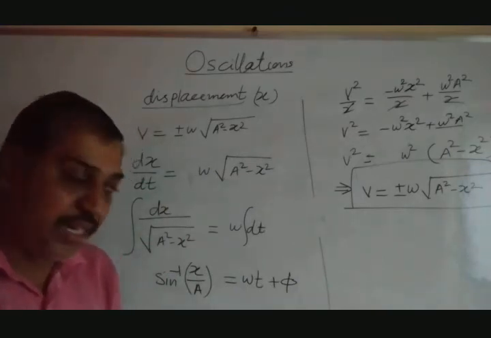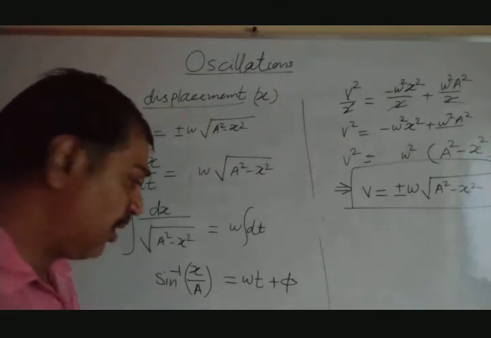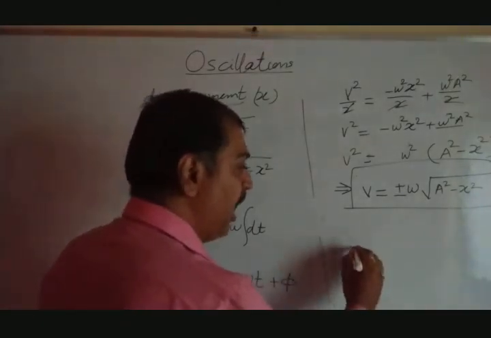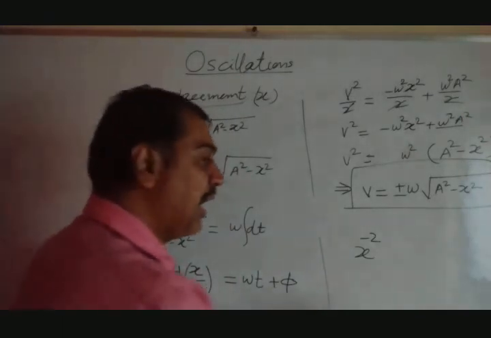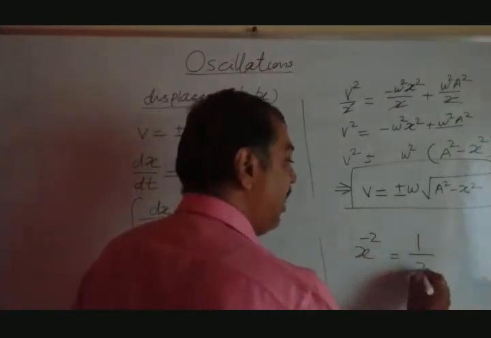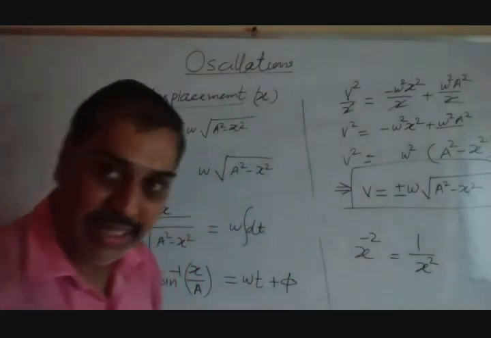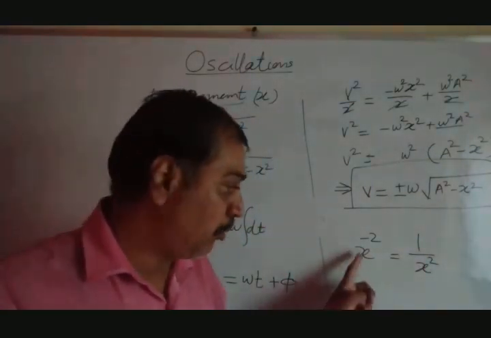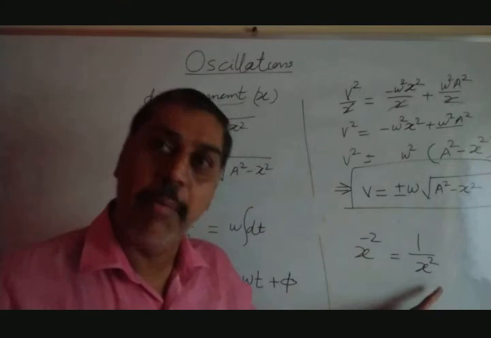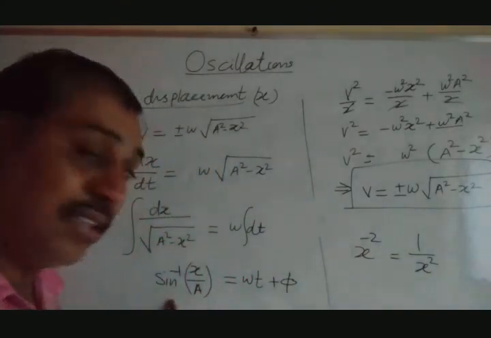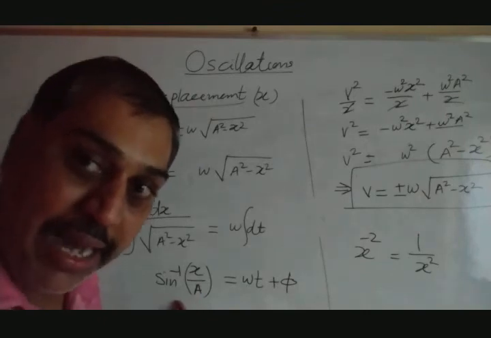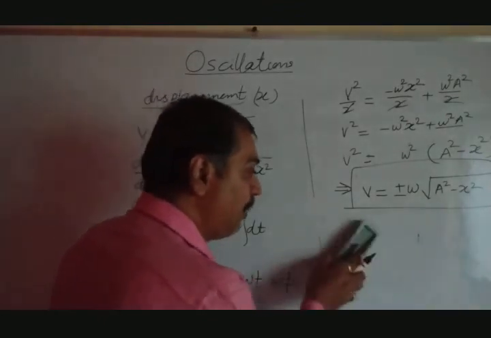Now here, if you remember, suppose we have some term, x to the power minus 2. We can write it like this, 1 divided by x square. We have seen this in 11th standard. X to the power minus 2 means it goes in the denominator, the power remains the same. That thing we know. Similarly, here they have taken sine inverse of x by a.